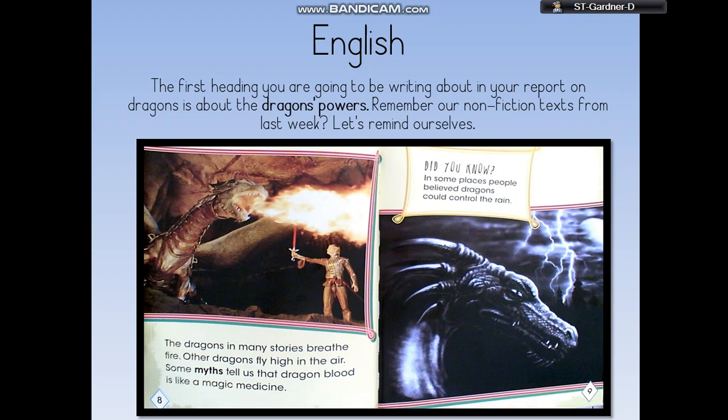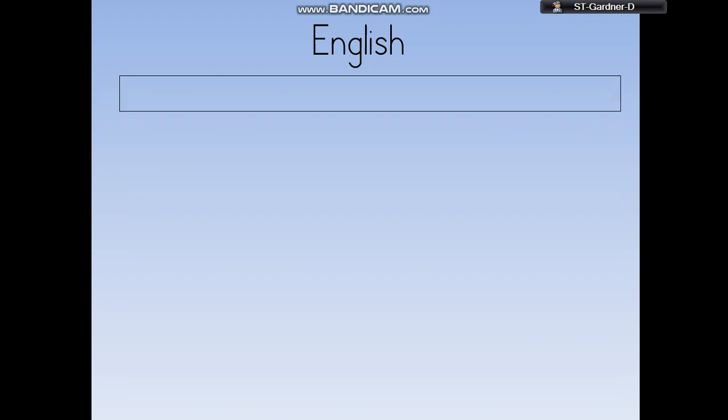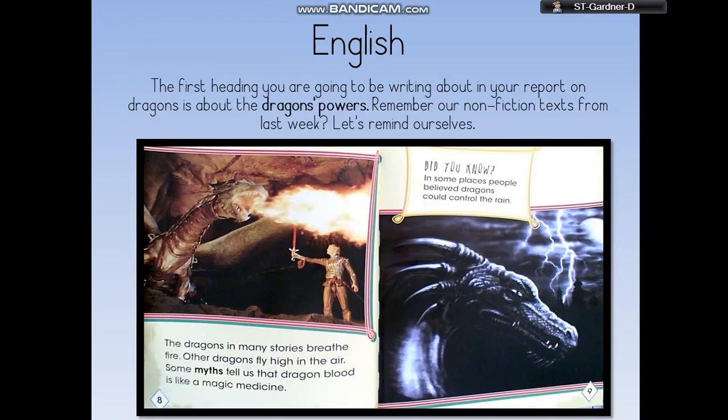The first thing you need to do is write down your heading. It's my turn, your turn again. Heading, your turn. Great job. Your first heading is what I wrote here: Powers dragons have. Can you say that? My turn, your turn. Powers dragons have. Your turn. Good job.